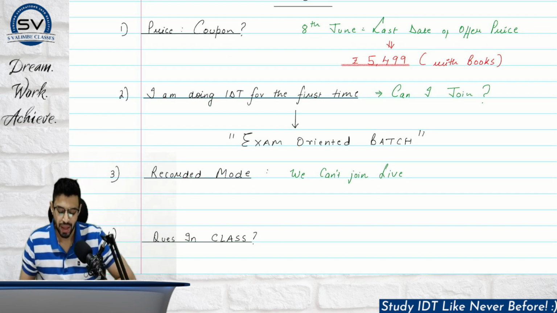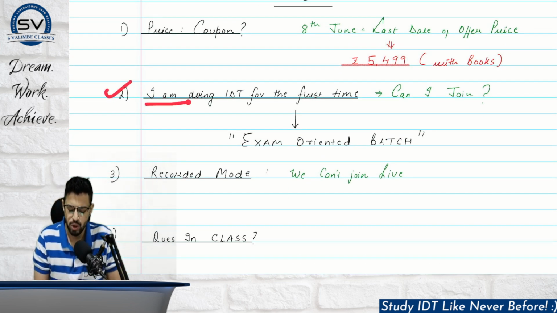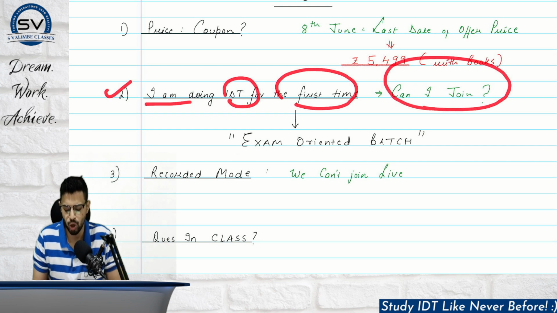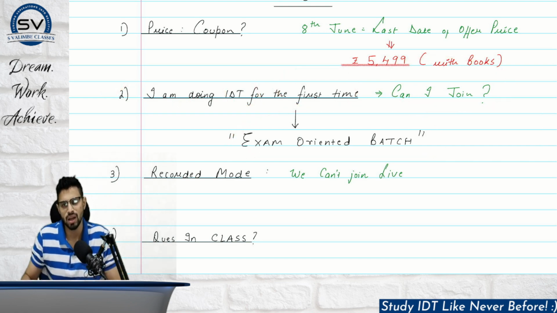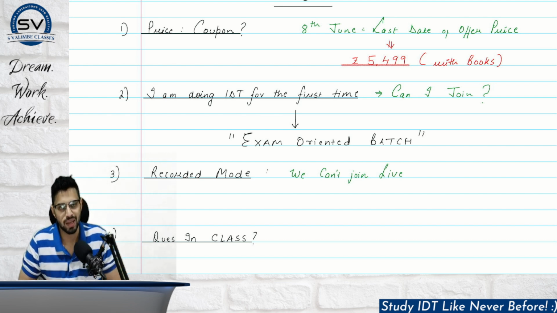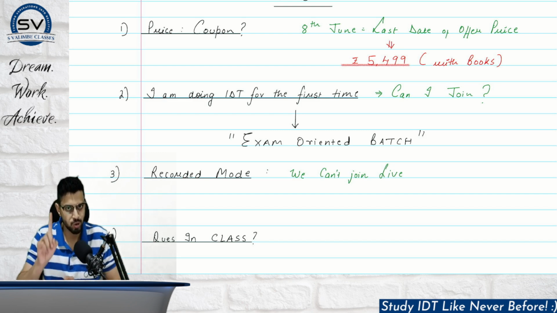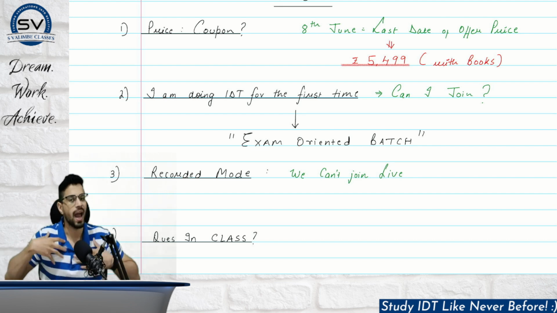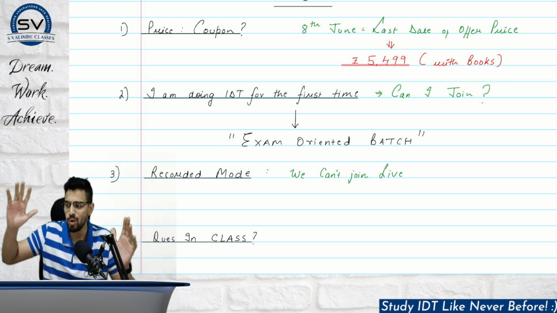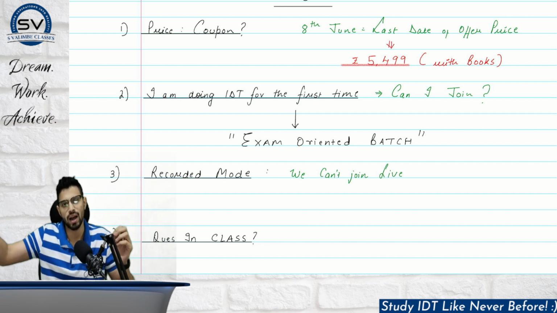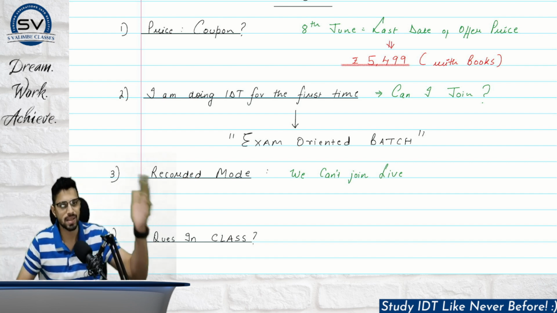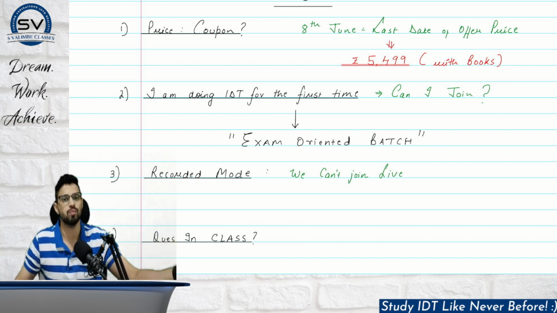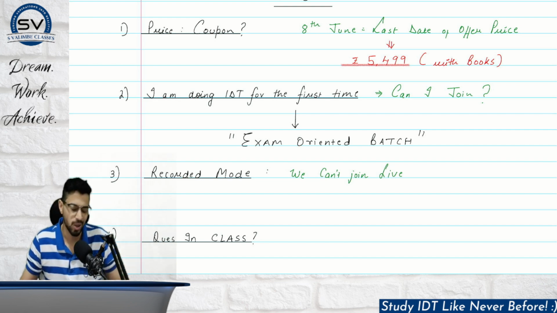Another question coming in was: sir, I am doing IDT for the very first time, can I join or not? Because the name of the batch is exam oriented batch, is there any regular batch? Guys, understand, many of you know me from the time I was teaching law. In law also we used to have one batch, a comprehensive coverage batch. This is the same batch. You call it exam oriented batch, you call it comprehensive coverage batch. I don't have 2 batches. I cannot do a regular batch where I teach 200 hours, maybe something extra, and an exam oriented batch where I start cutting off things, reduce the important questions and wrap it up in 100 hours. I cannot do that.